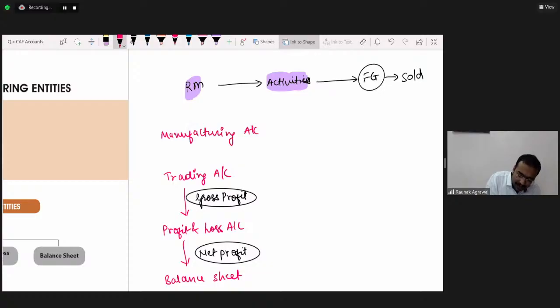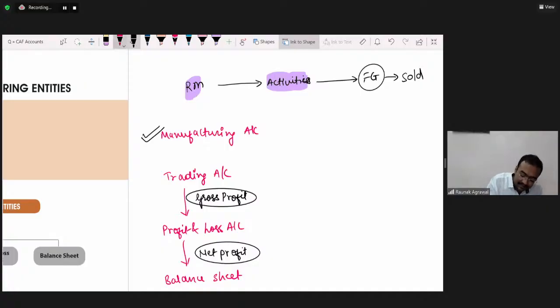Only this thing is new in this unit. In unit 2, we have to study only this, the manufacturing account. Rest everything is a cakewalk for you. You have solved a number of illustrations on the remaining concepts, that is the trading account, profit and loss account, and the balance sheet. The new thing we're going to learn today is the manufacturing account.